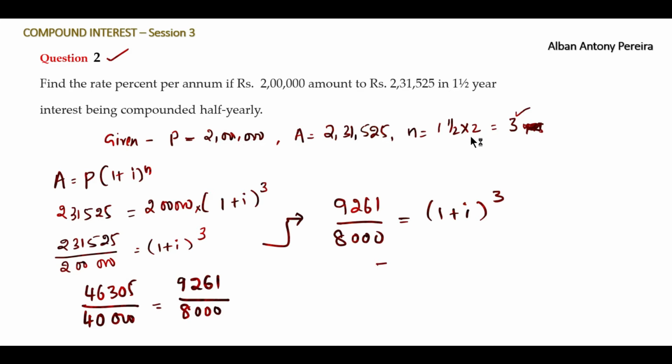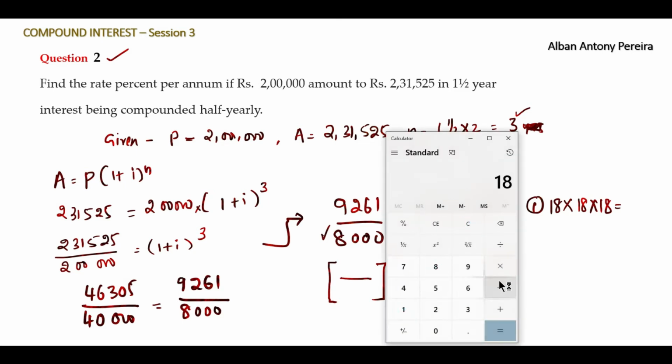So we'll write it like this, cube root of some number divided by cube root of some number is equal to 1 plus I to the power 3. At that point it will be equated. So we'll try trial and error with 8000. Let's start with 18. Take 18 into 18 into 18. This is trial and error. The first number we take because it's a cube, right? So try with 18 cube.